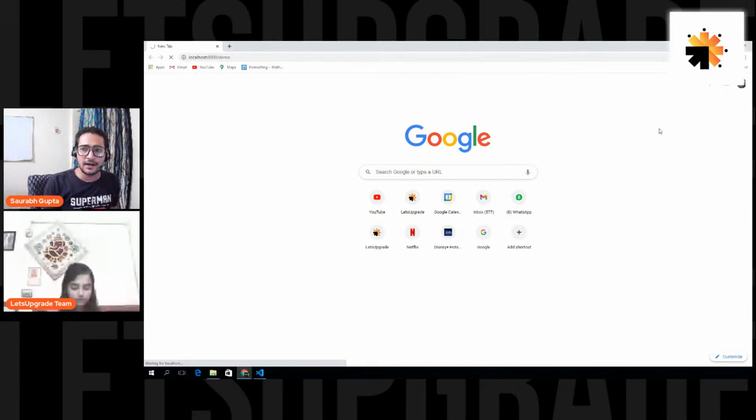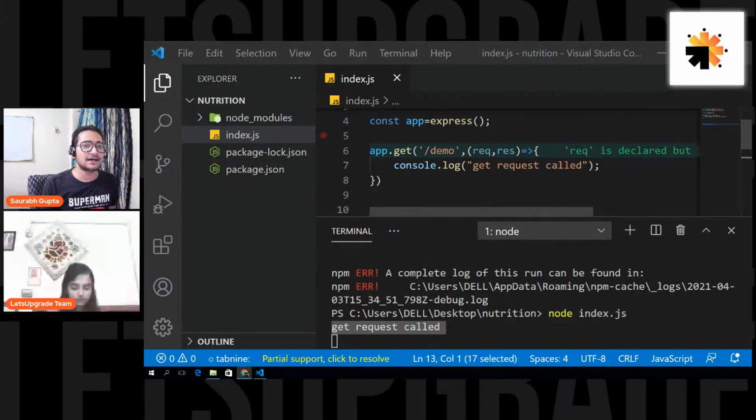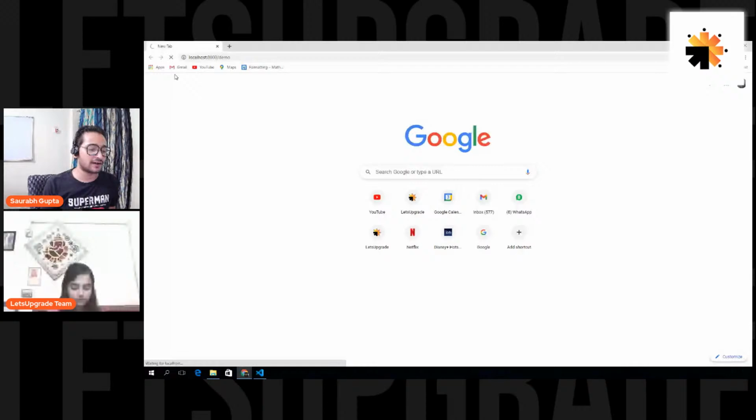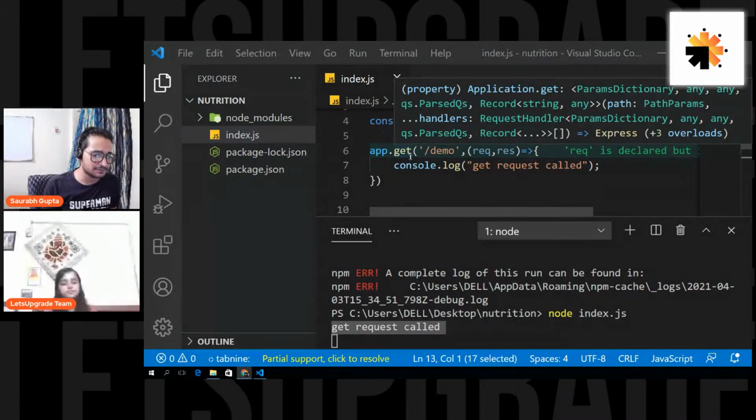Okay. Let's get back here, and you can see this message: get request called. That means this functionality is getting called. This get route is getting called, and this functionality is getting called. Are we cleared? See, this browser is still holding because there is no response that is coming from there, right? So we'll solve that. Not a problem at all. But I really hope that you can understand that this route is actually getting called now. Is that clear, everyone?